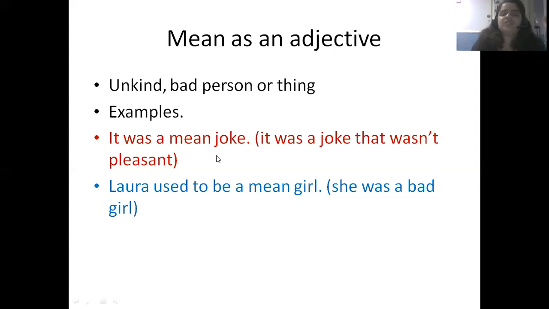It was a mean joke. That means that it was a cruel joke, or it was a joke that wasn't pleasant. Laura used to be a mean girl. That they are trying to say that she was a bad girl, or not a very kind person.